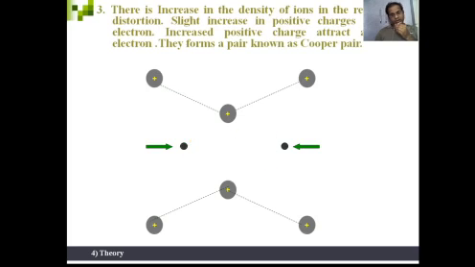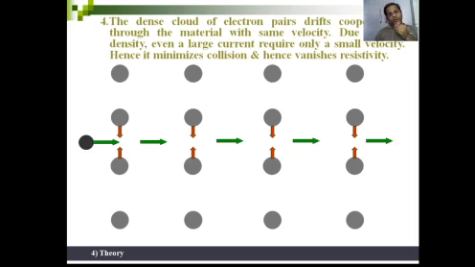Then the second electron comes, attracted by the increase in the density of ions in the region of distortion, a slight increase in the positive charges. Increase in the positive charge attracts another electron. They form the pair known as a Cooper pair. In this way, dense clouds of electrons, such Cooper pairs, are formed. So this is the cloud, and this is the Cooper pair that moves through.